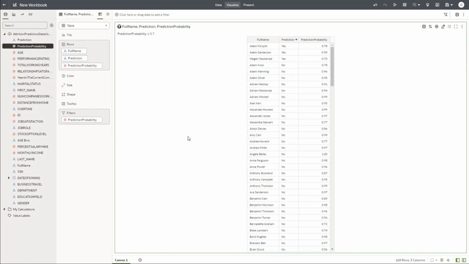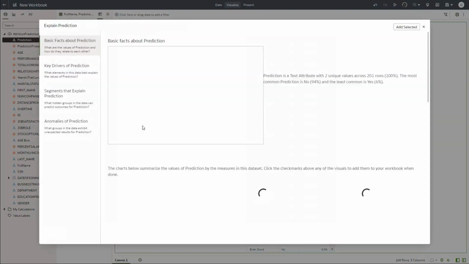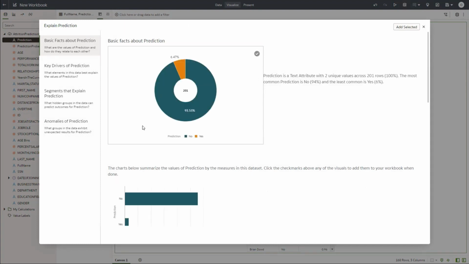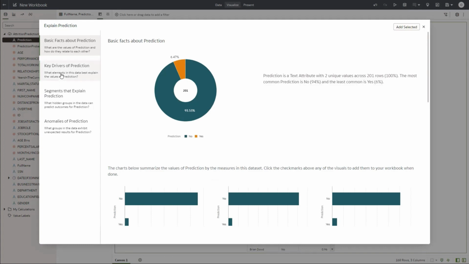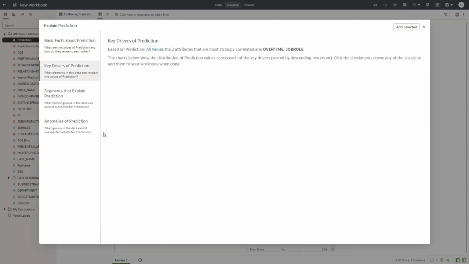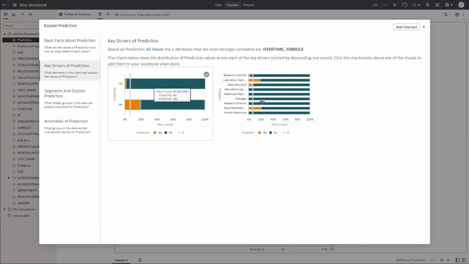Okay, now one additional bonus step I would like to show, again, it's not captured in the manual. In case you want to understand how the prediction has functioned within OIC itself, you can see what are the important factors that were considered for a prediction, right? Just right click on prediction and you can just say explain this to me, and in a few seconds a whole lot of machine learning models would get triggered, which actually gives you an explainability of how the model, what attributes were used to predict. There are around 200 columns. So here is the key driver for prediction. Some of the key drivers are essentially overtime and job role, right? Among others.